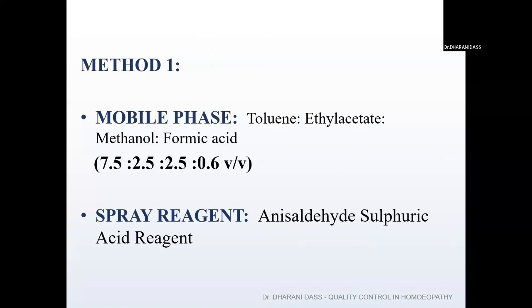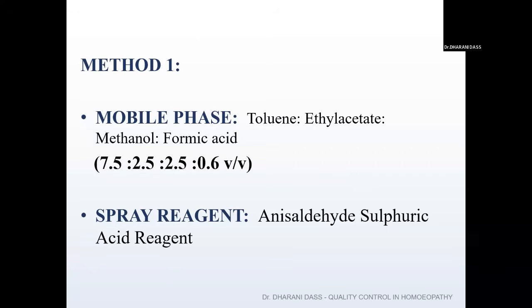So I want to show an example. In the beginning I told you that for each drug the solvent ratios can differ, or you can choose your solvents and combinations in different proportions. And I told one more word, it is like a trial and error method. For example, if you want to test an unknown drug where we don't have a proper review of literature, and if you want to run HPTLC or TLC, you have to try different compositions of solvents in different ratios. You have to try it.